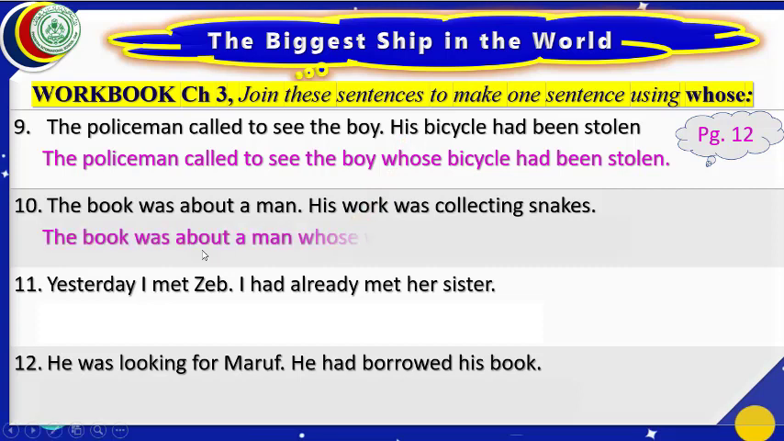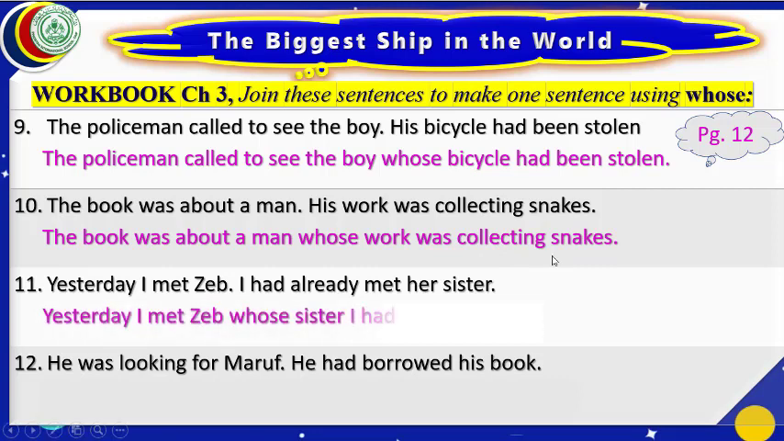In this way, number 10 will become, the book was about a man whose work was collecting snakes. Number 11 will become, yesterday I met Zaib, whose sister I had already met. Here is a little change. Try to notice it, and we shall write our answer accordingly.